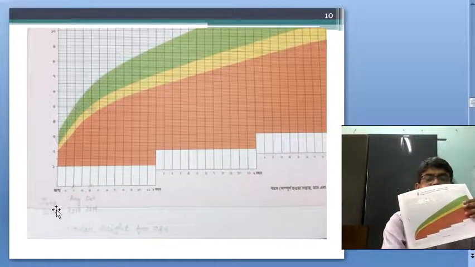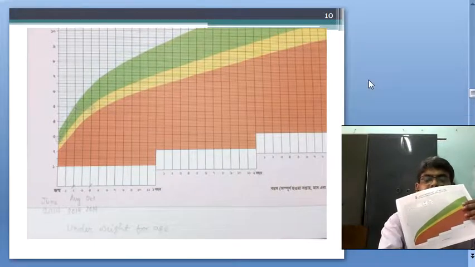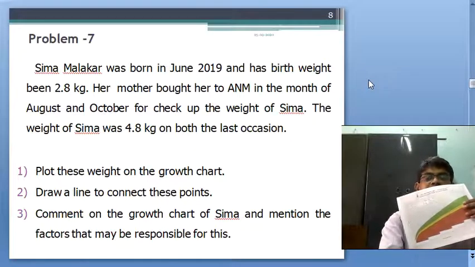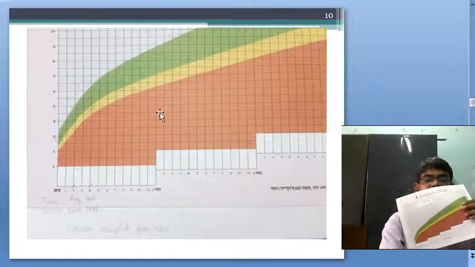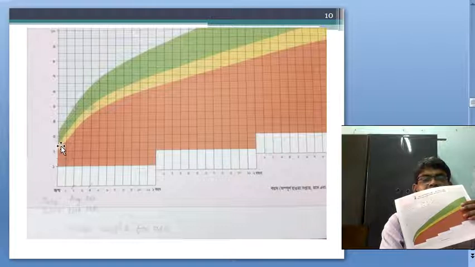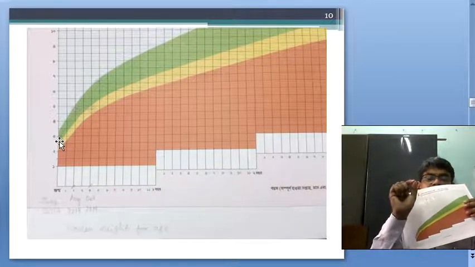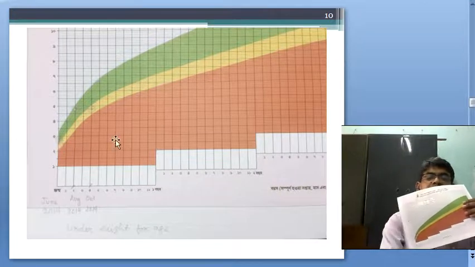June 2019 is the birth weight, 2.8 kg, and 4.8 on both occasions. Here 2.8 kgs is marked, after 2 it is 5, 6, 7, 8, and I give a dot and encircle it with pencil.